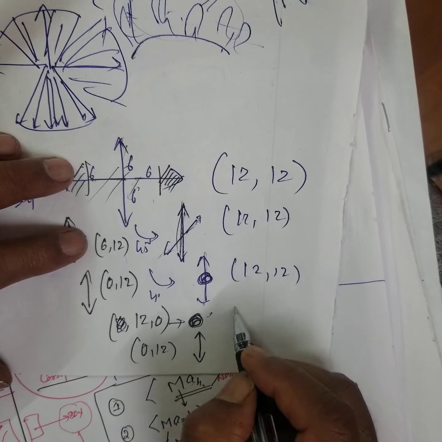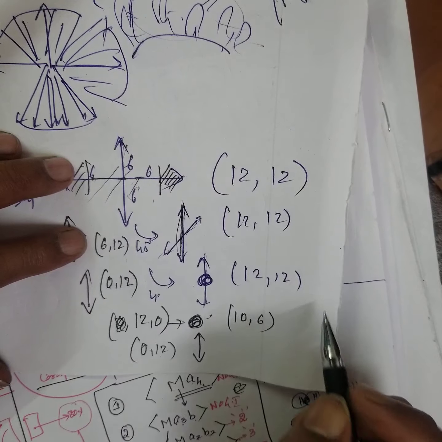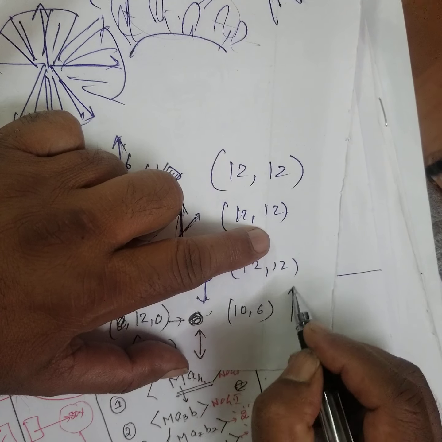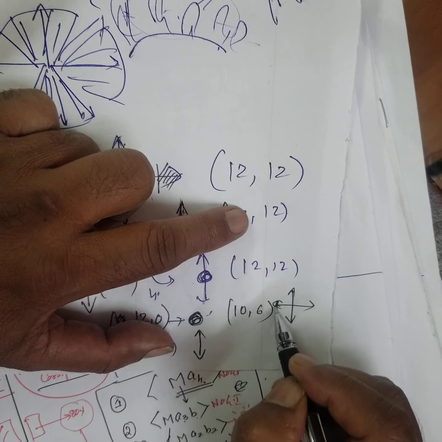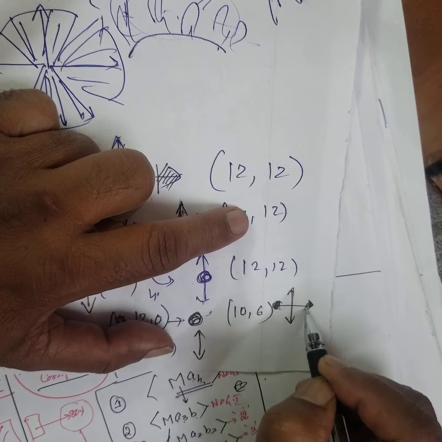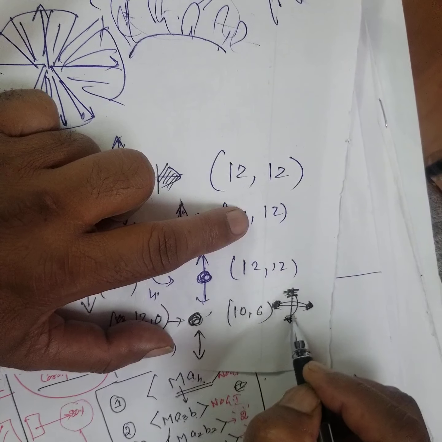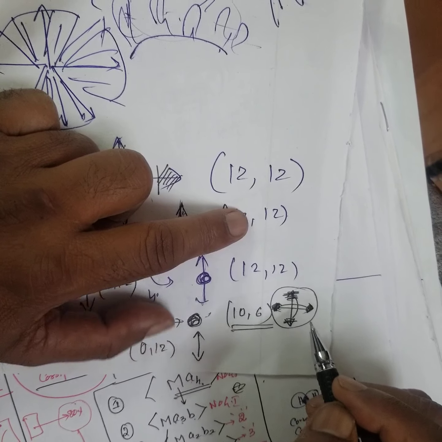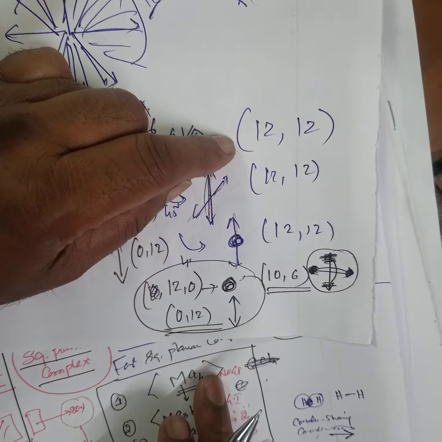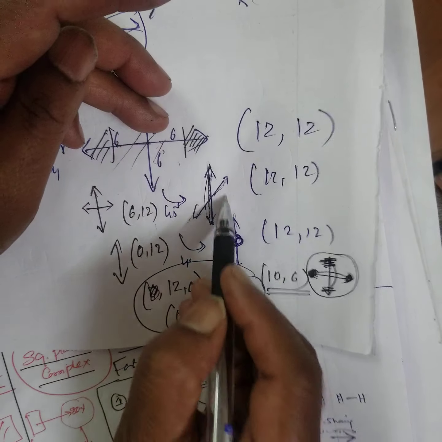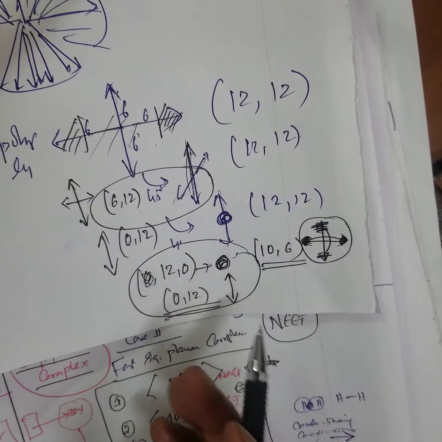Now when I write, what is it? 10, 6. What do you mean by this? That means, in unpolarized light, I cut off here 1 unit, 1 unit, 10 units are there. Here I cut off 3 units, 3 units, 6 is there. These both are partially polarized. This is completely plane polarized. This is called completely plane polarized. This is partially plane polarized. Right? All these things I am going to do in the next class.